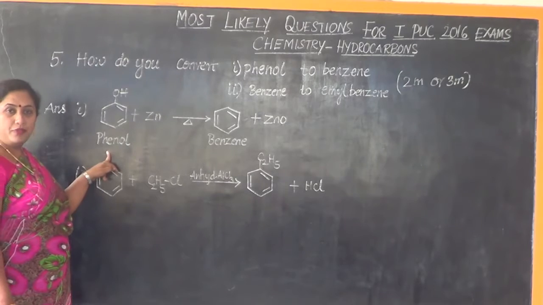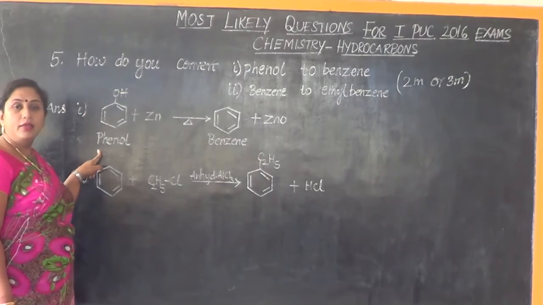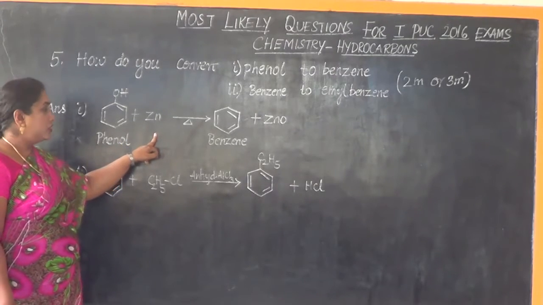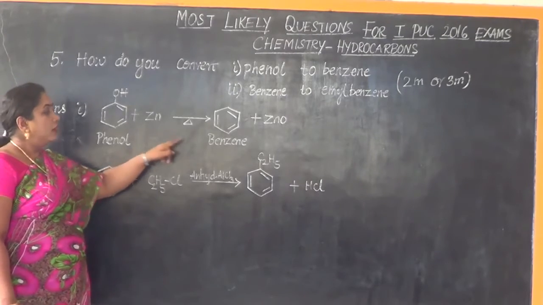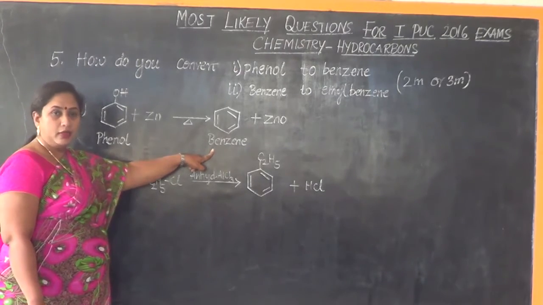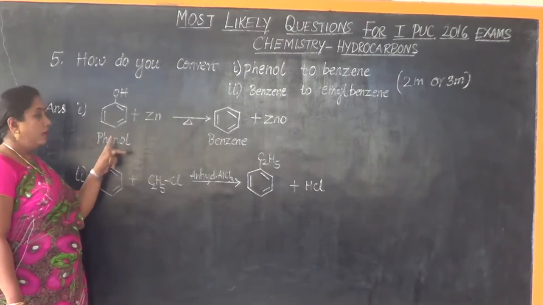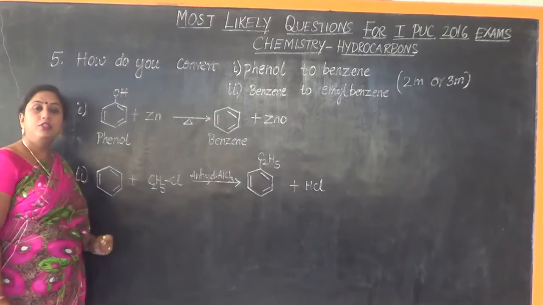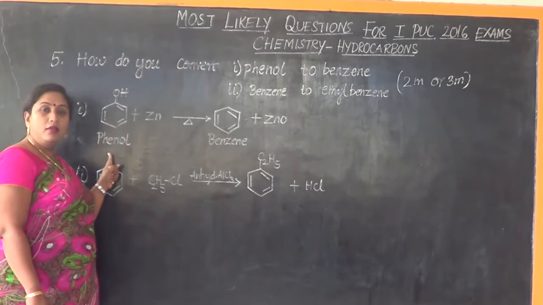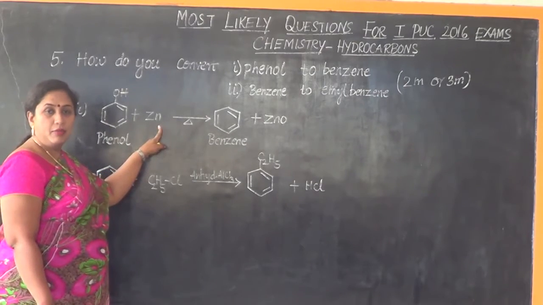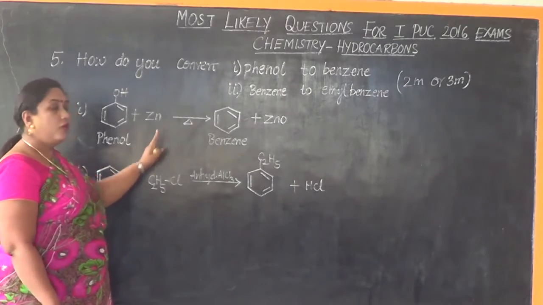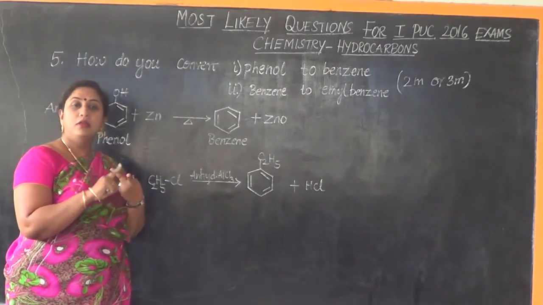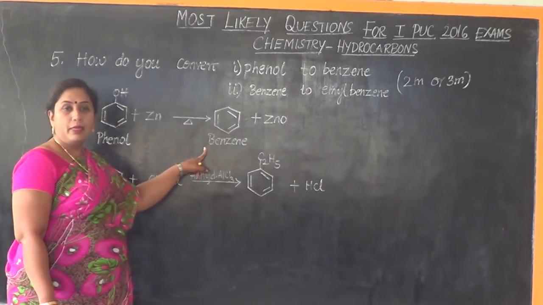This is the structure of phenol. Hydroxybenzene is the IUPAC name of phenol. Phenol is treated with zinc dust, then it undergoes reduction resulting in the formation of benzene. So your equation will be phenol plus Zn gives benzene plus ZnO. What explanation are you supposed to write? Phenol when treated with zinc dust, remember this term, zinc dust, undergoes reduction. So you are supposed to write two points: treated with zinc dust, undergoes reduction resulting in the formation of benzene.